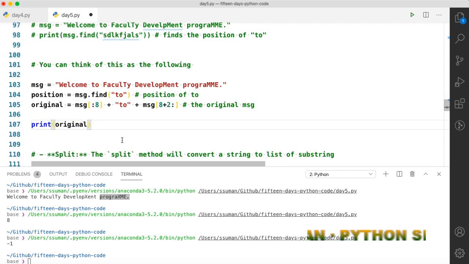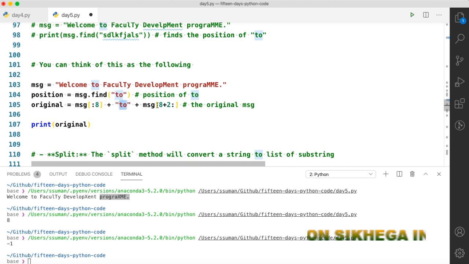This is very important to understand, what is "to" and what is the rest. Basically we are taking this part, which is message colon 8, and this part is "to", the same substring we used to find in this message.